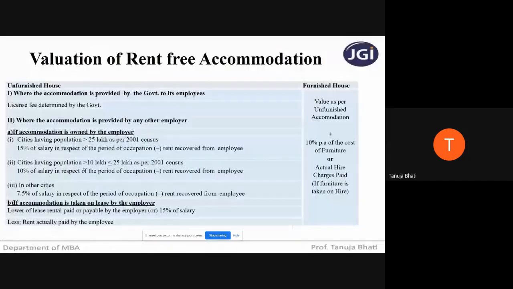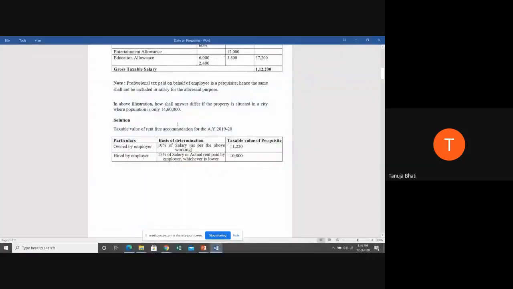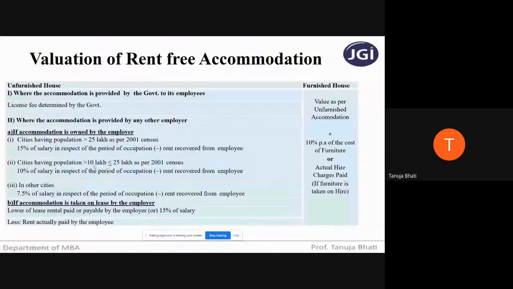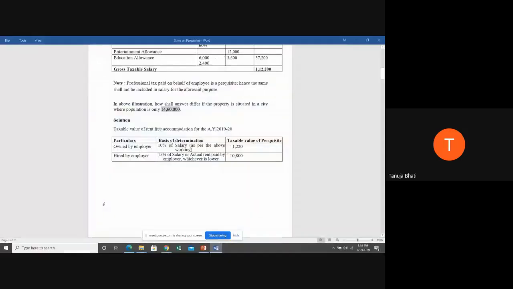What will be the change? 14 lakh 60,000 falls between 10 lakhs and 25 lakhs, correct? So here you take taxability as 10% of salary, but in case of lease it remains the same irrespective of the population. So only instead of 15% of salary, we will take 10% of salary, since the population limit is changed.